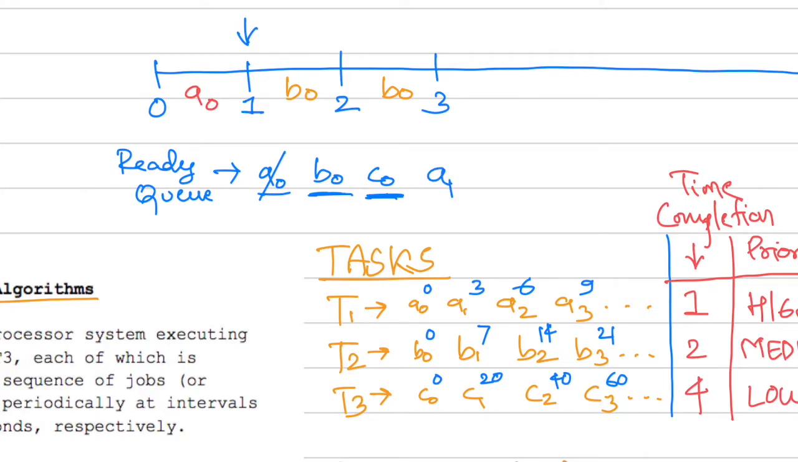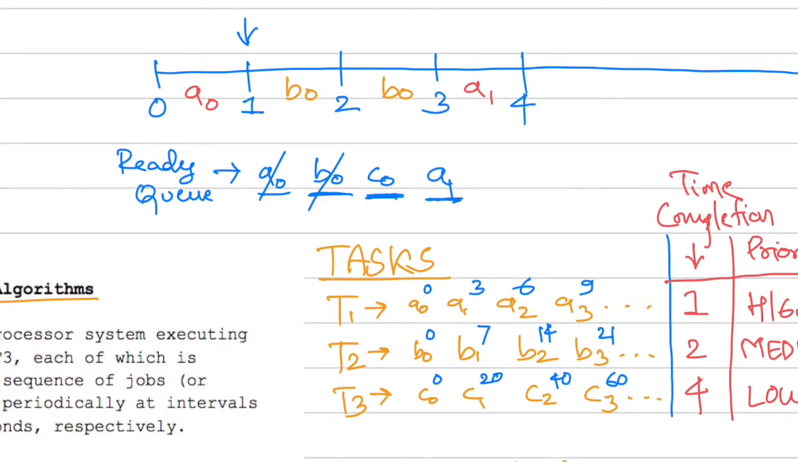Now fortunately, B0 has a completion time of 2 seconds. So B0 gets completed, and B0 is already out of the ready queue. And now we have 2 instances in the ready queue, C0 and A1. Again, we are going to follow priority based scheduling, and A1 has high priority. So A1 gets picked up, and A1 has a time of 1 second. So A1 will run from 3 to 4.